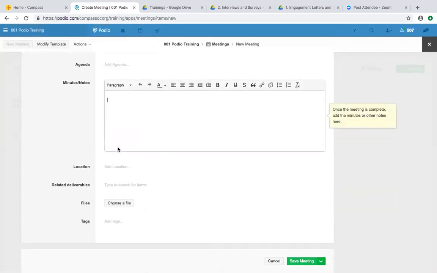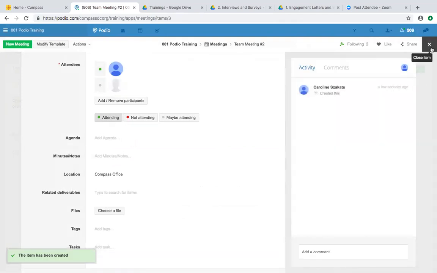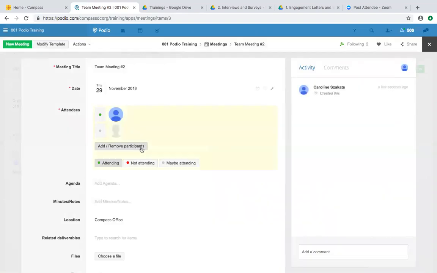You can add minutes and notes here and location. You could say Compass Office. And you could also upload a file to accompany it. And then I can save that meeting and it will be saved here. Everyone in your workspace will also be able to see this and receive a notification about it. So they could say attending or not attending, or I might be attending. And it's a good way to keep track of people and where they are at.